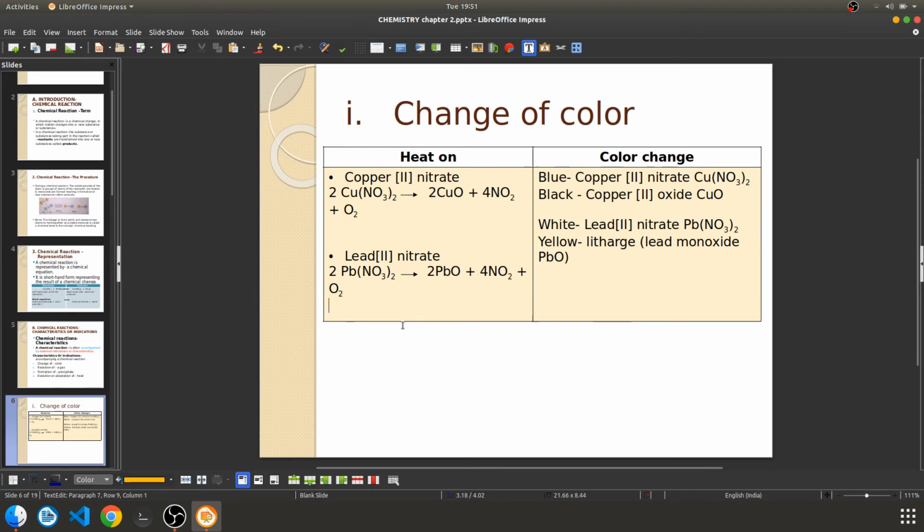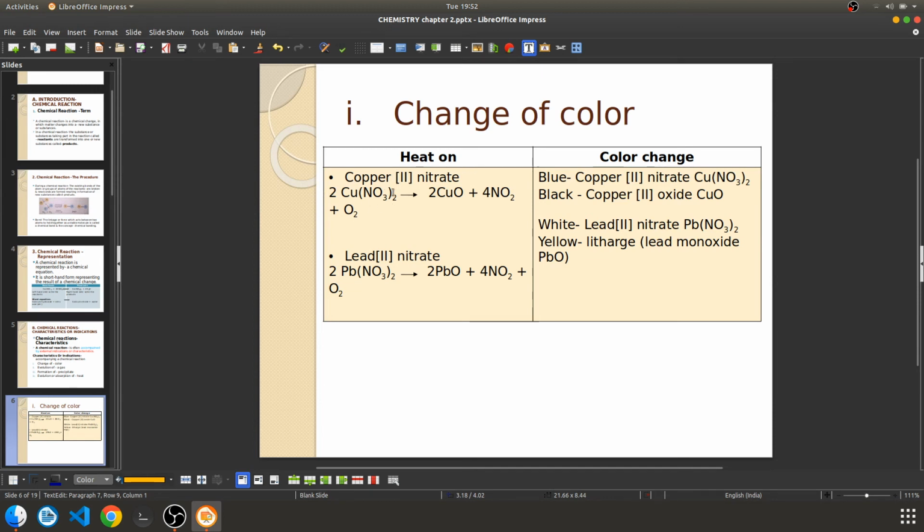Now, they have basically explained all these four indications and given some specific reactions. So remember these reactions, because specifically they will give you MCQs or questions like that, to identify which reaction comes under which type. So you have to write it down accordingly. So practice these reactions and understand them basically, so that it will be easy for you, right? So this is copper nitrate. See, only one reactant is there, you are heating it up, so that's why heat is written on it. That means you are heating it up, okay?